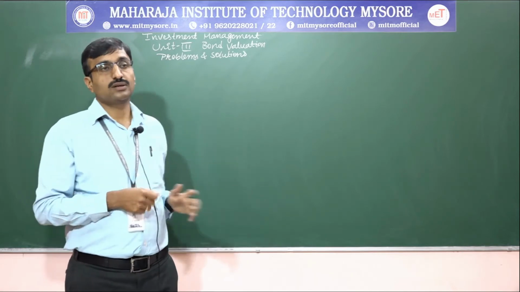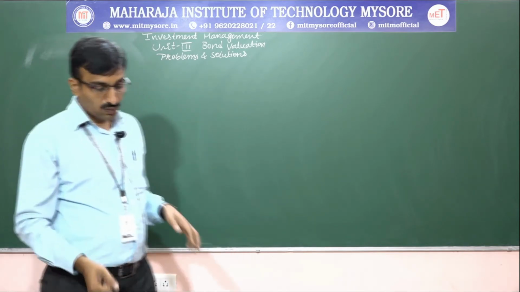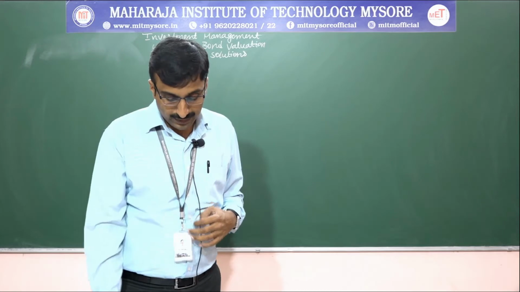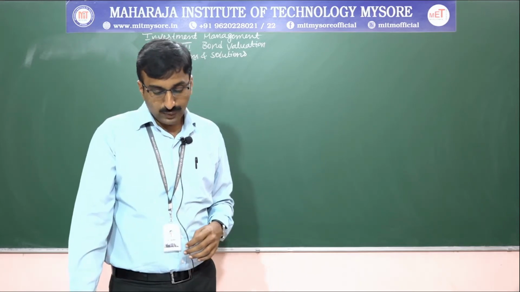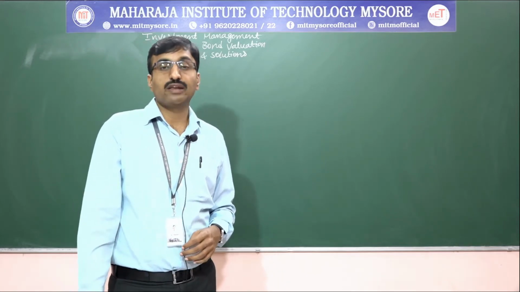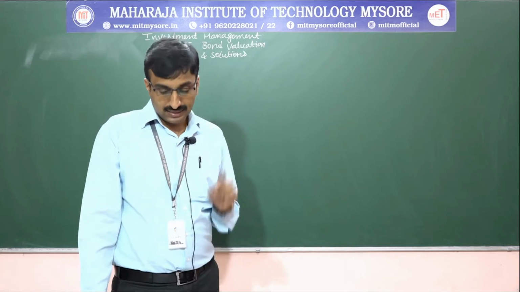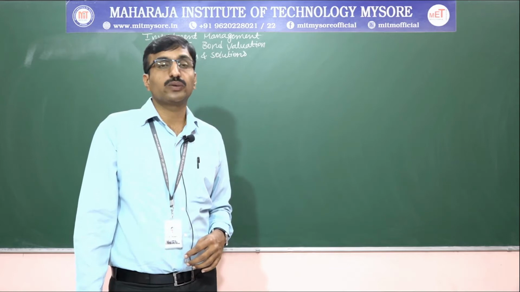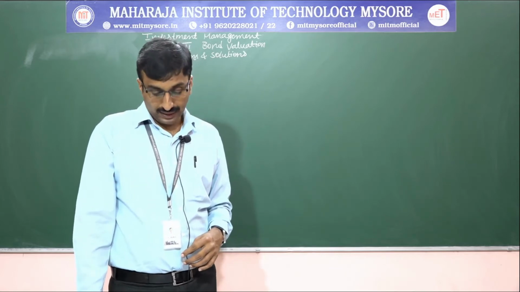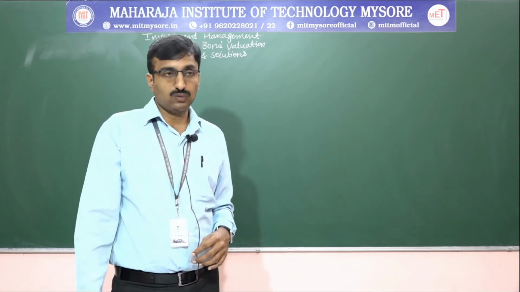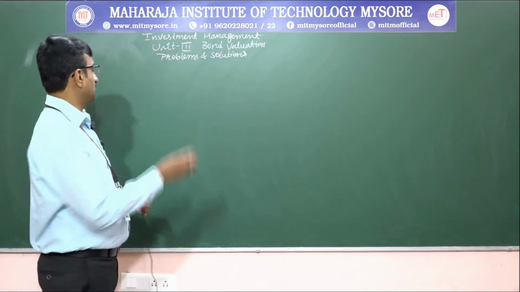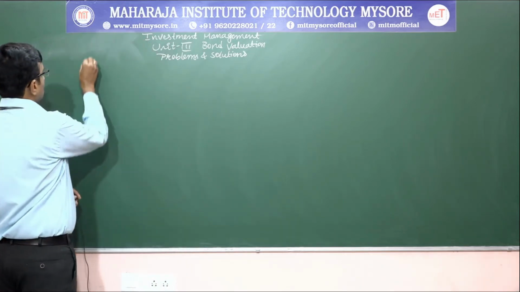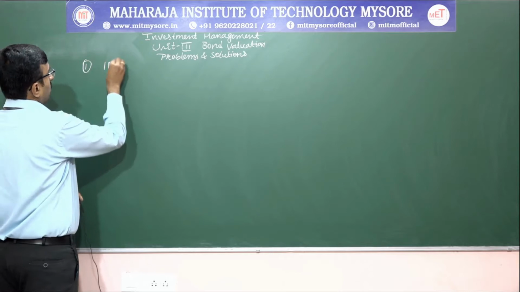Moving on to the first problem. If an investor puts 100 rupees in a savings bank account for 1 year, what is the future value?